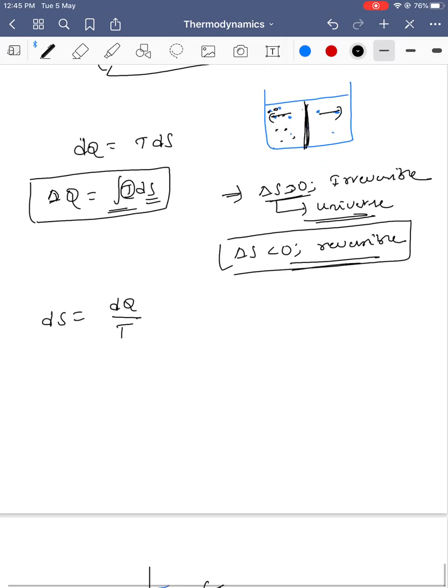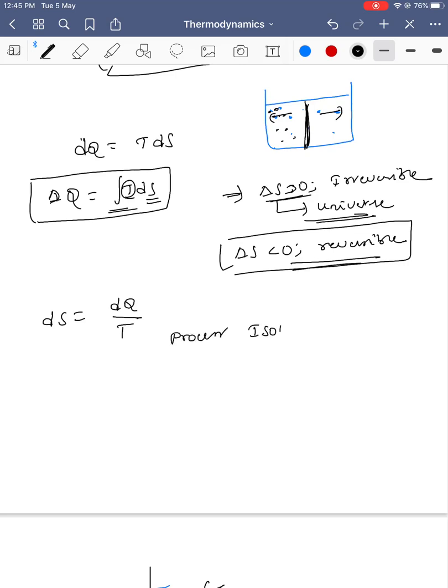What is the change in entropy if the process is isothermal? Instead of dS, I am writing delta S is equal to the integral of dQ by T, which is Q by temperature.